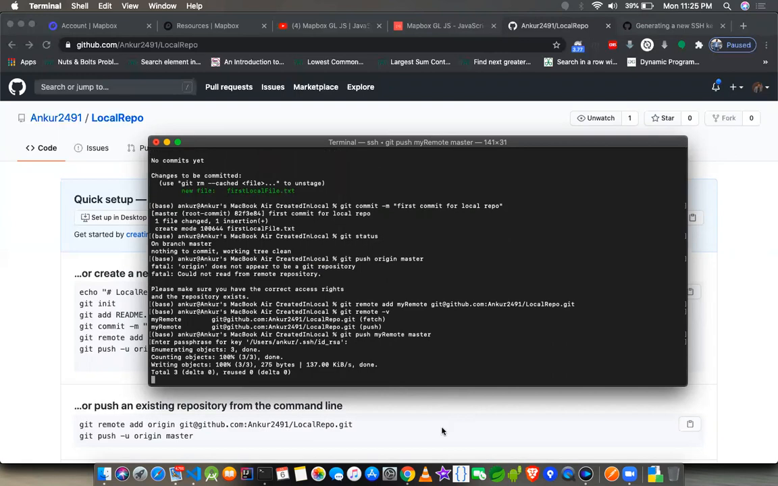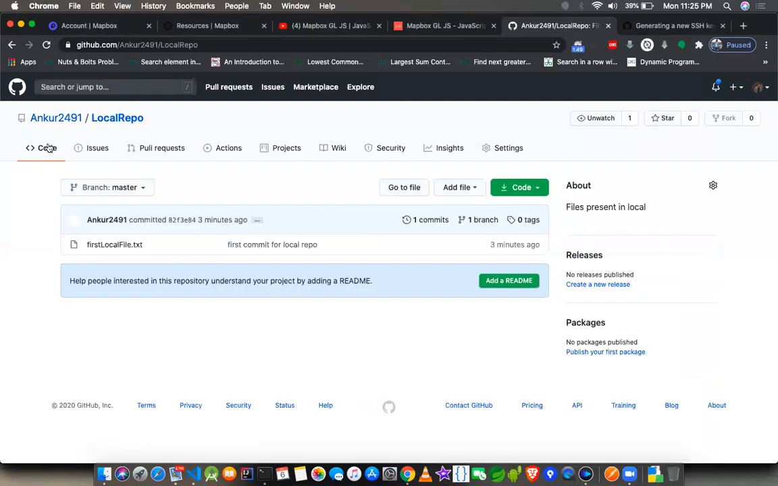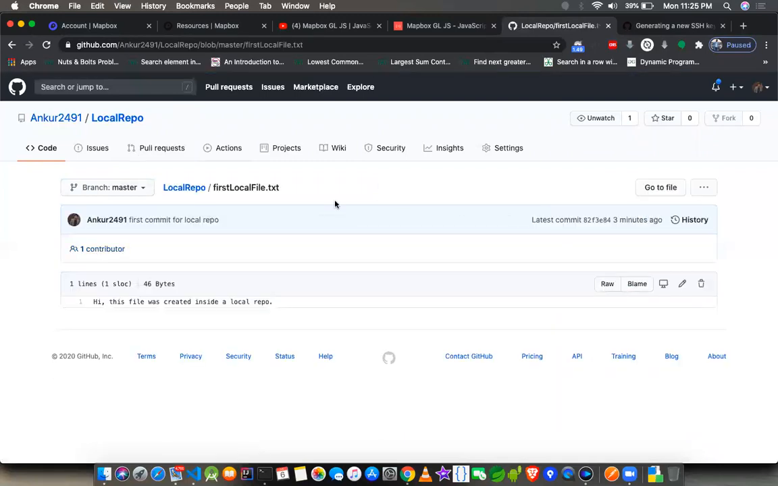you see it's writing. Now if I just refresh this, you see, first local file.txt. So this is the way in which I manage the files from local and from remote.